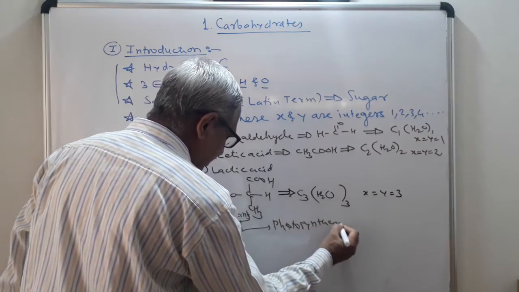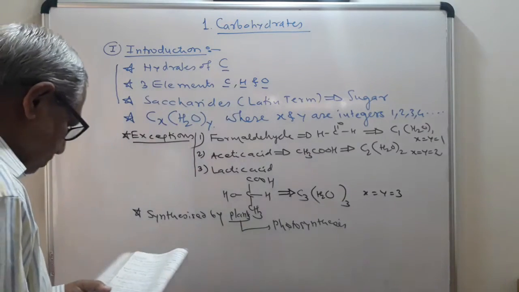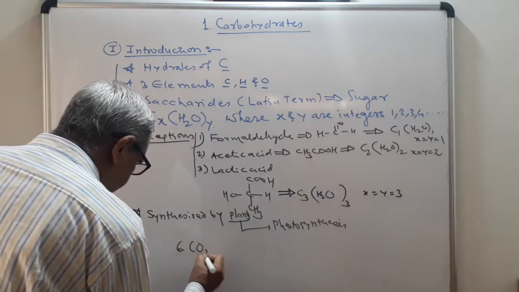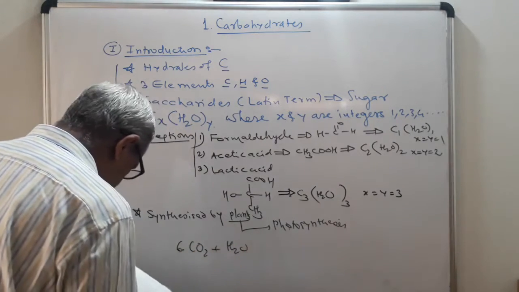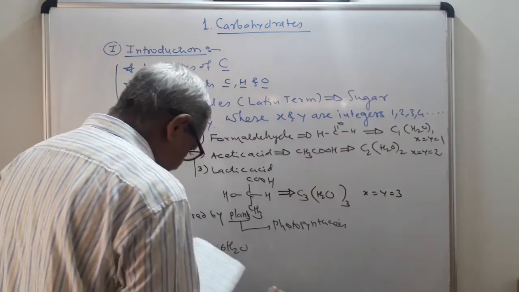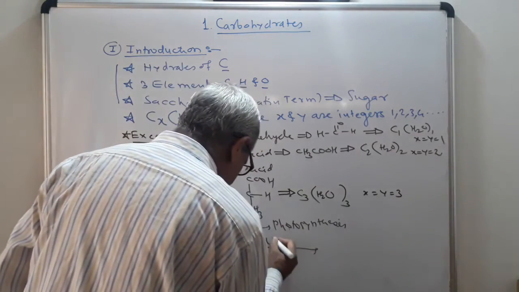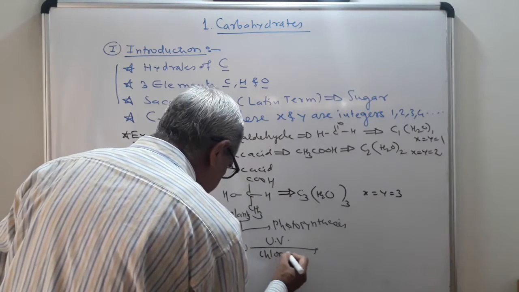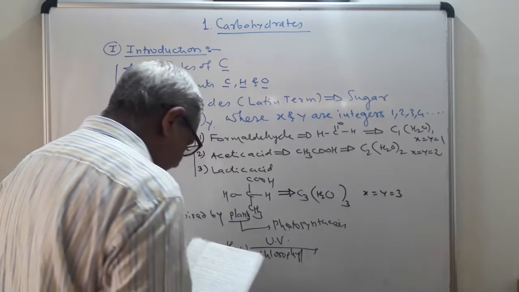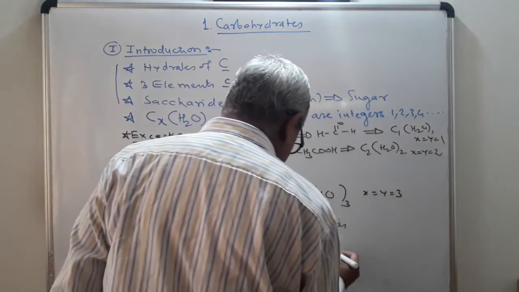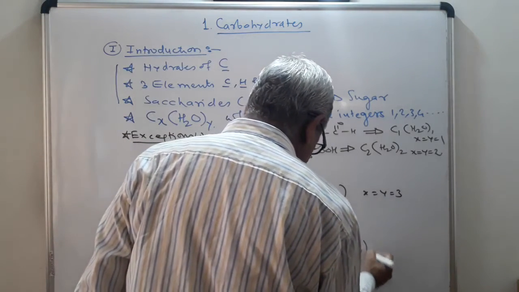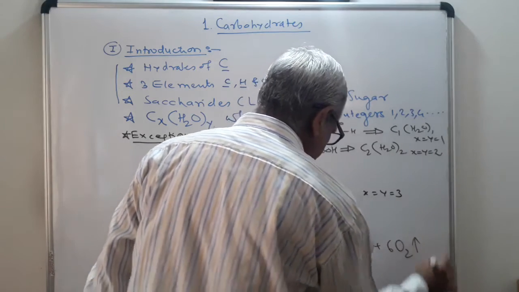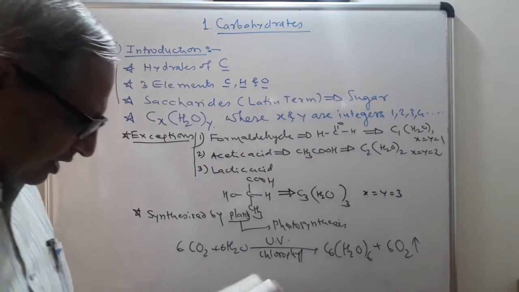See the reaction of photosynthesis. 6 CO2 plus 6 H2O, in presence of solar energy or ultraviolet energy and chlorophyll. In presence of ultraviolet rays and chlorophyll, you will get here C6H12O6 plus 6 O2, oxygen will be given here. So in this way carbohydrates are synthesized.